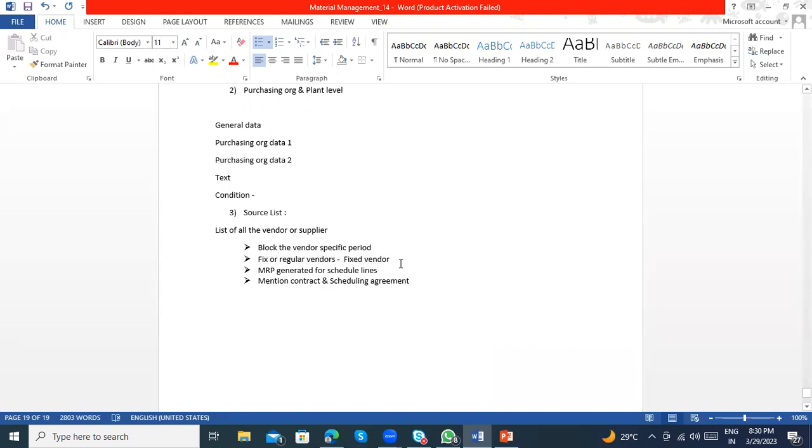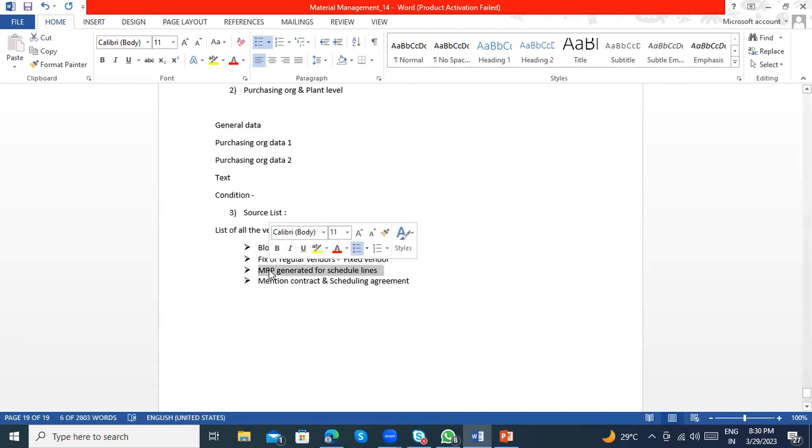How it is helpful: when automatic proposals are created from MRP, the system will take the fixed vendor from the source list. And it's not only these two functionalities; there is one more in the scheduling agreement when you generate the schedule lines.